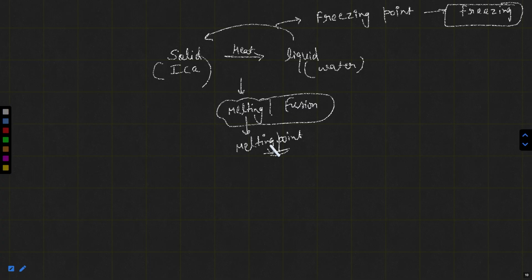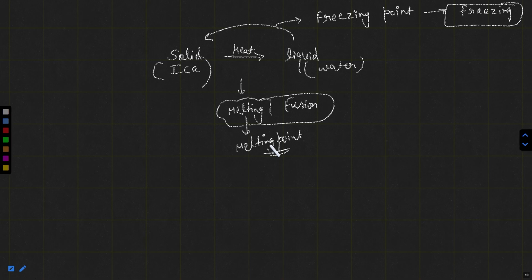The temperature at which the solid is getting converted into liquid is named what? Melting point. The reverse, liquid to solid conversion, is called freezing.